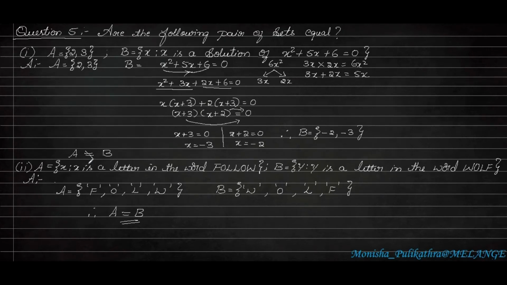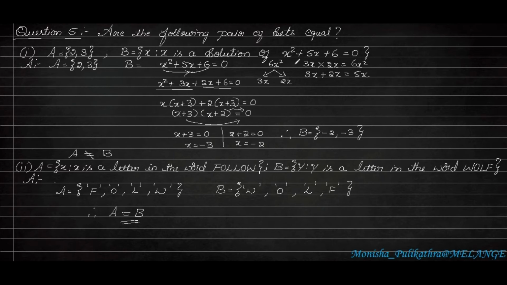In the fifth question, there are two sub questions. Here we have to find out again the same thing, whether set A is equal to set B or not. Okay. So here in set A, they have given 2, 3. So these are the two elements they have given in set A. But in set B, they have given a quadratic equation, that is x square plus 5x plus 6 is equal to 0. So first what we have to do is, we have to solve this equation. x square plus 5x plus 6 is equal to 0.